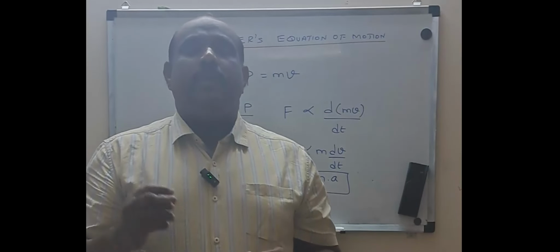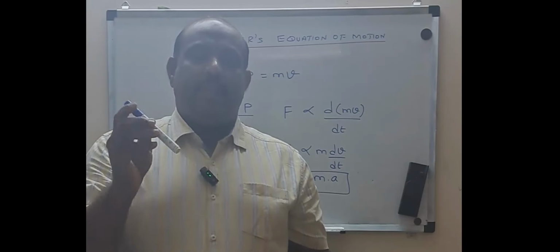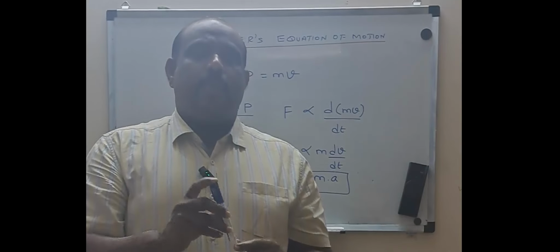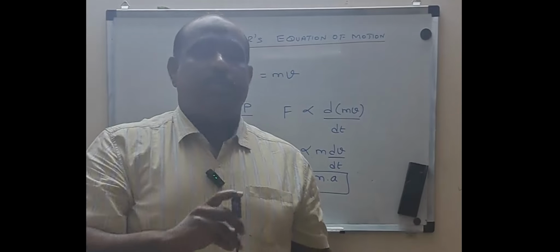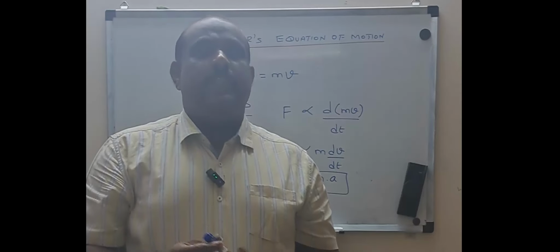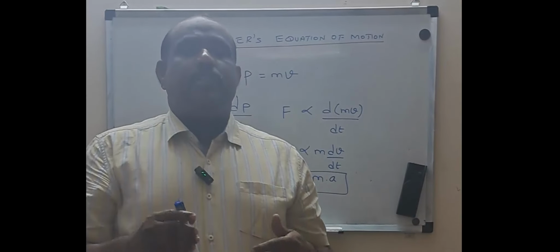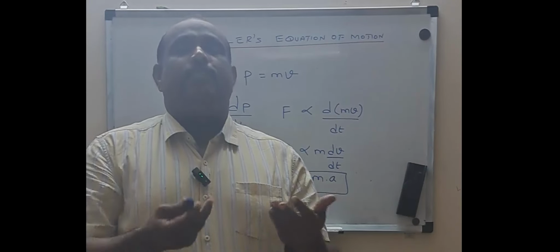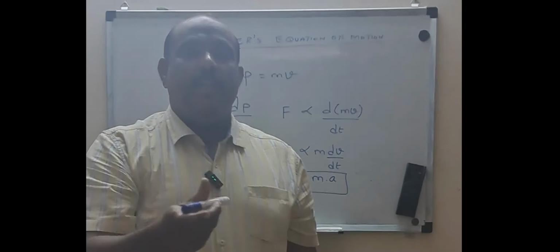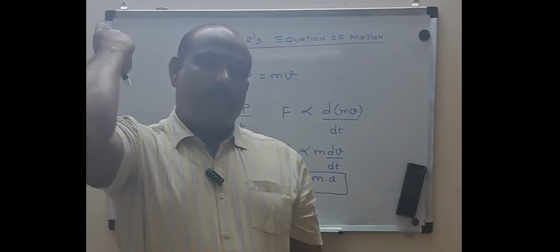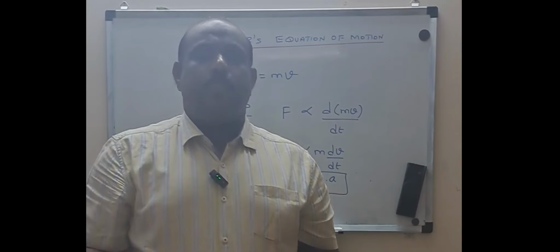If you apply more force, there will be more change in the momentum. For example, with this marker, if I apply less force, the momentum change will be less; if I apply more force, the momentum change will be more. Very simple concept. One more thing is that the rate of change of momentum also takes place in the direction of force. If my force is applied in this direction, the rate of change of momentum will also be in this direction. If the force is applied in the opposite direction, the momentum change will also be in the opposite direction.